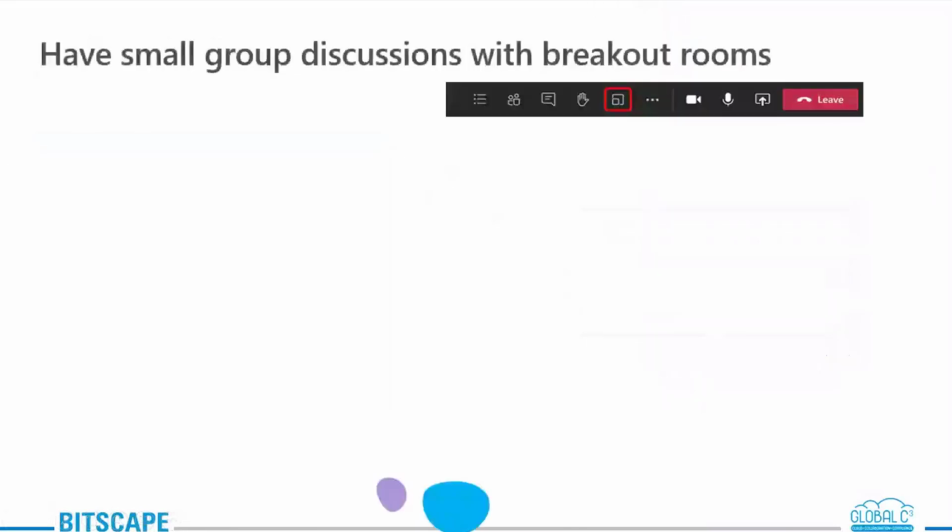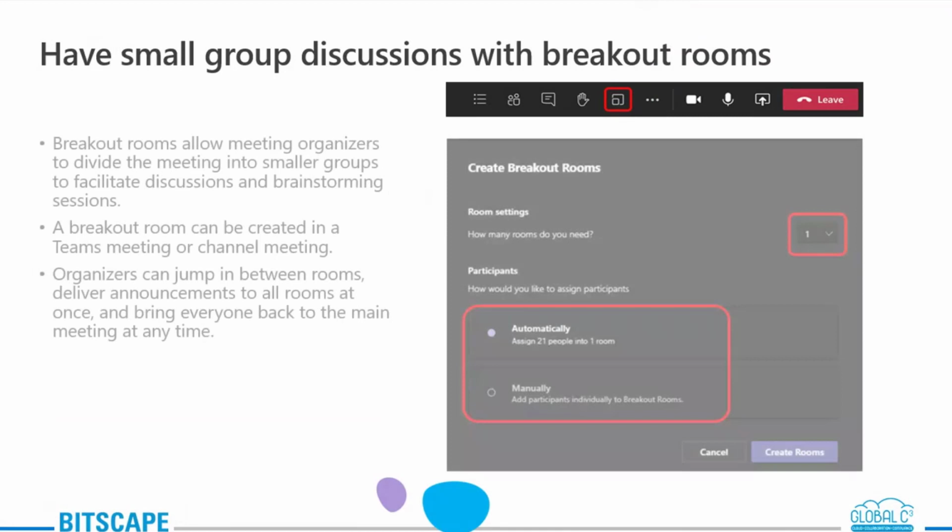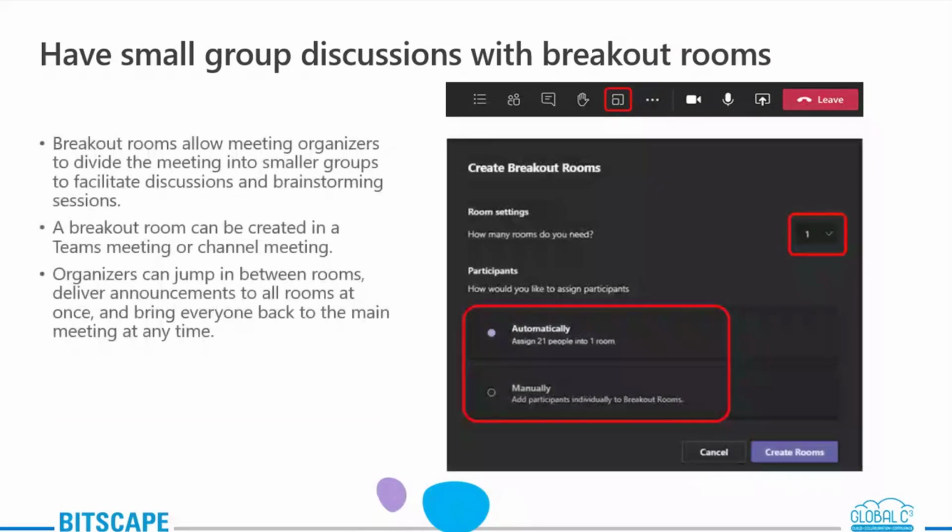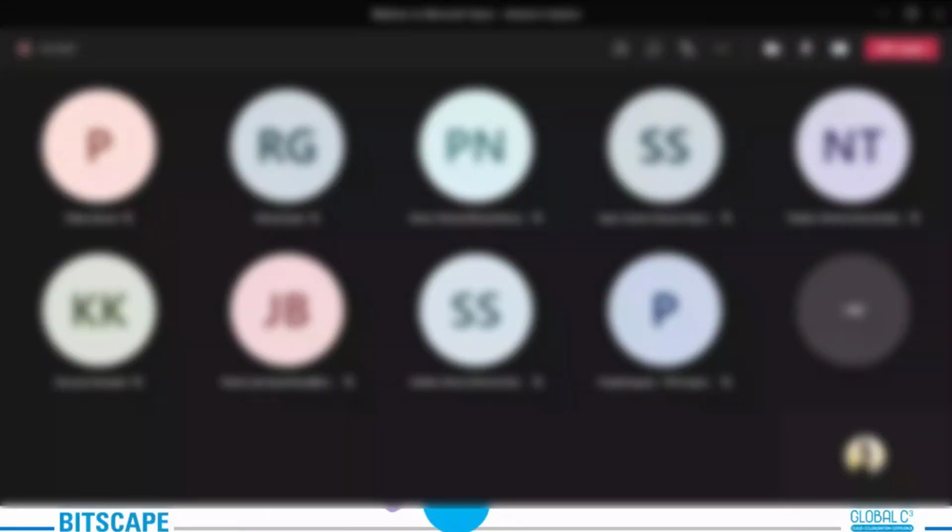Then the next option is have small group discussions with breakout rooms. As of now I haven't enabled it, but let me mention how it works, because this is very helpful, I would say, in scenarios where the education sector comes into the picture. So for example, right now we are all in a meeting. Let me show you if this works out.